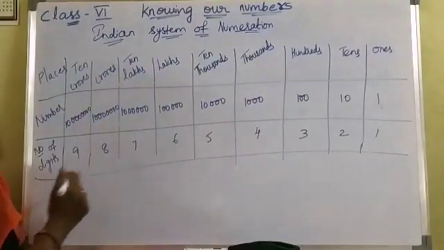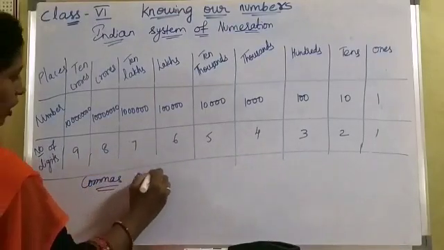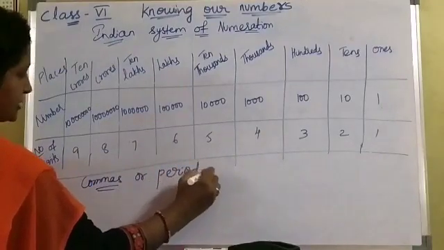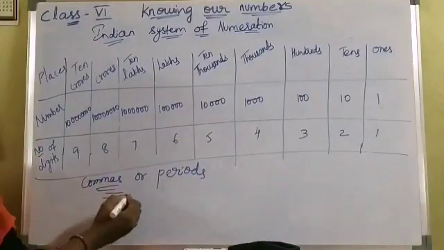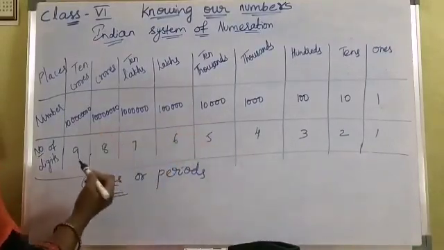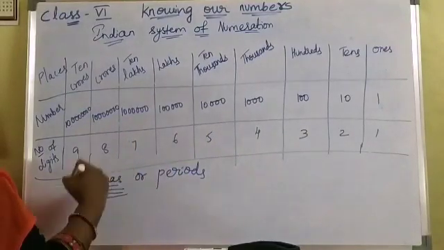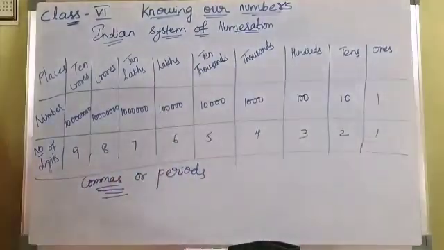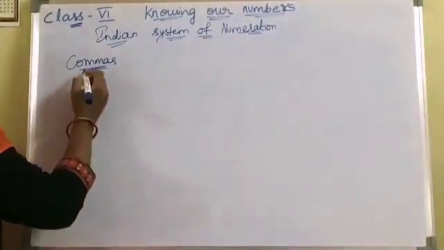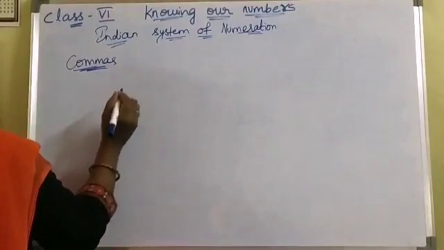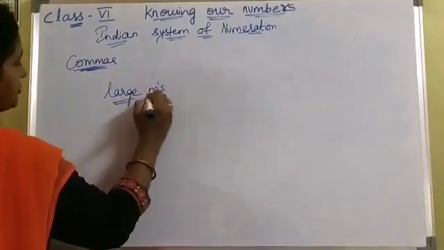How do we write the number name? To write the number name we use commas or periods. These commas are used to mark thousands, lakhs, crores. The use of commas in large numbers is different in the Indian system and the international system. These commas help us in reading and writing large numbers easily.